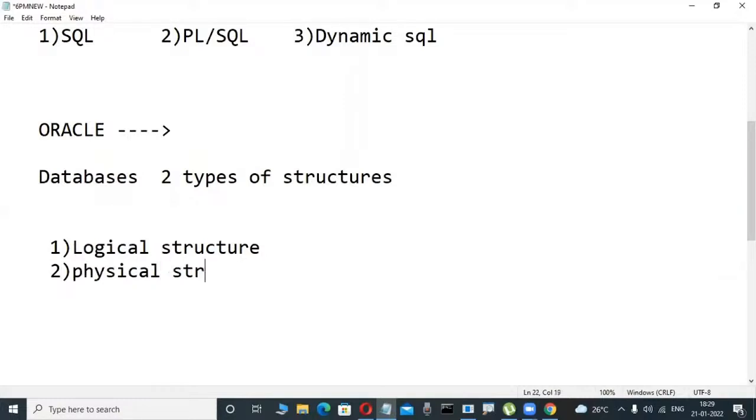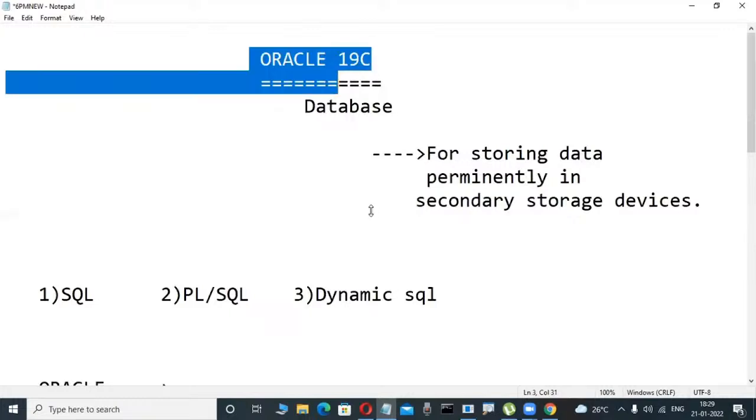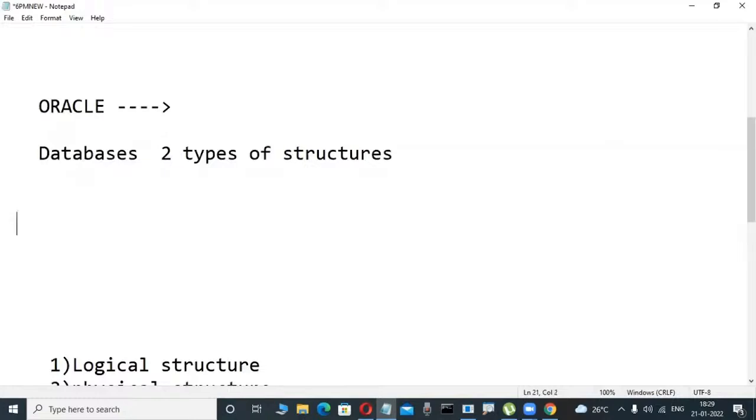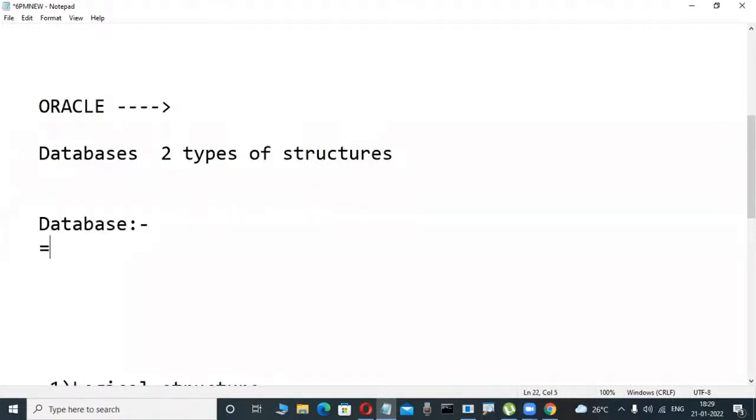Before we say what the logical and physical structures are in every type of database software, consider the database definition in books. Many fellows write it like this. What does database mean? When you look in Google or in books, it is a place where we can store a structured collection of data.